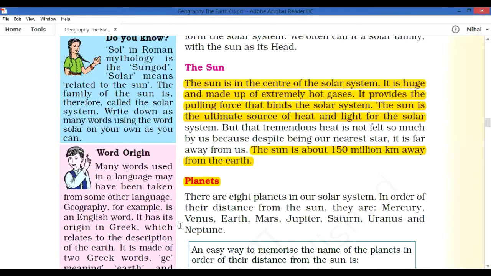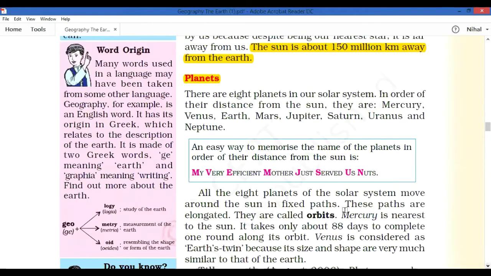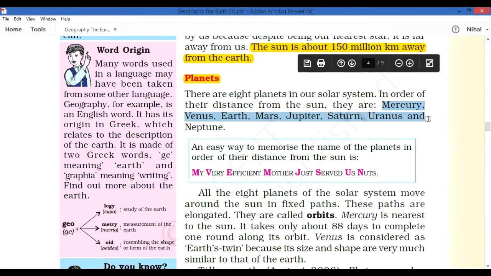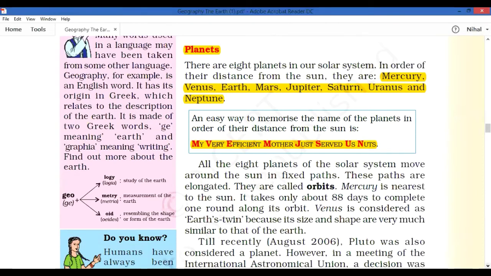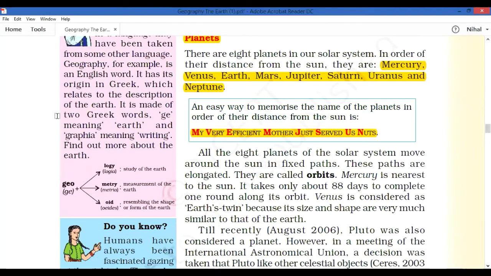The second one is the planets. Planets do not have their own heat and light. From where do the planets get their heat and light? The planets get their heat and light from the sun. Writing the planets in order of distance: Mercury, Venus, Earth, Mars, Jupiter, Saturn, Uranus and Neptune. These are the 8 planets. There is a mnemonic sentence whose first letters help us easily remember the 8 planets.